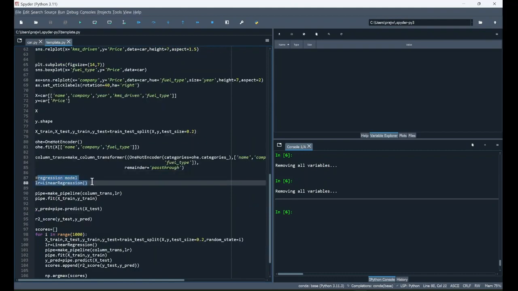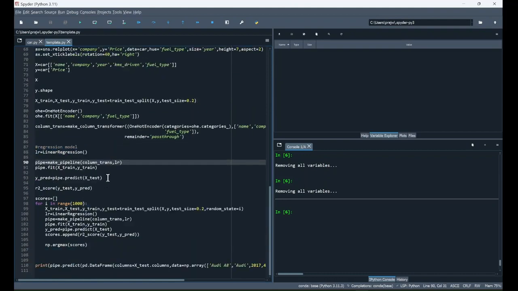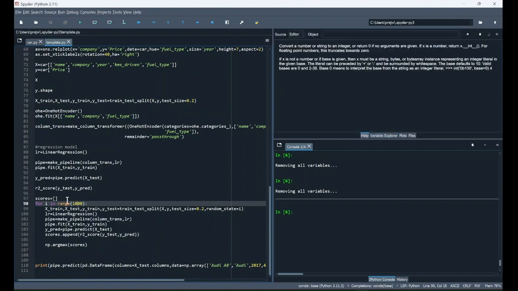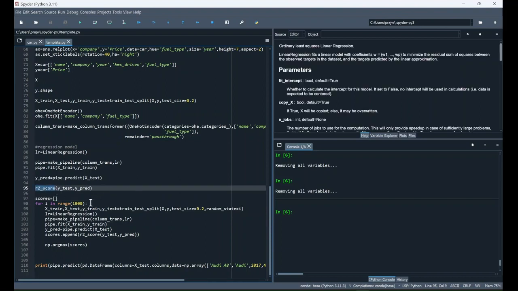Next we have applied a linear regression model into our project using a pipeline, and then for accuracy and correct output we have created a loop which will run thousands of times to train our dataset and check its performance using R2 score. R2 score is a coefficient of determination which gives us a value between 0 and 1 and predicts the correctness of the output in machine learning.